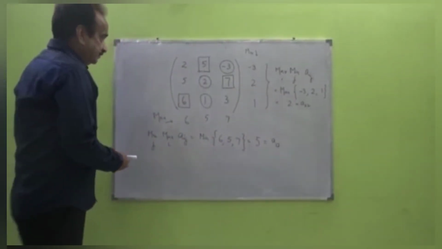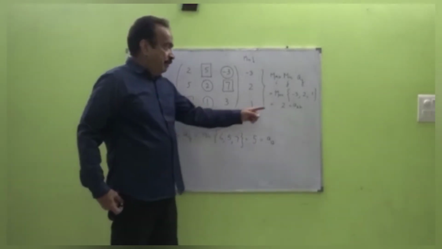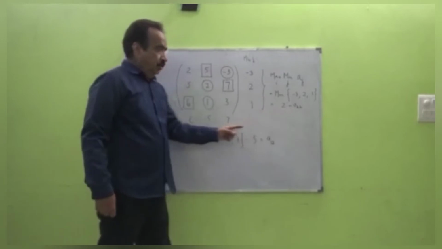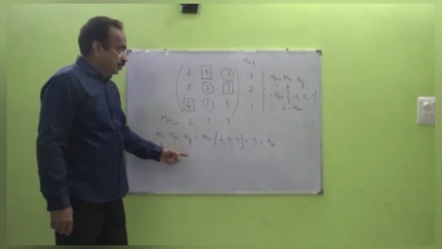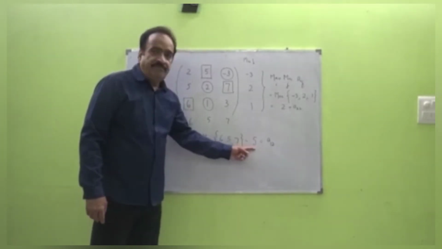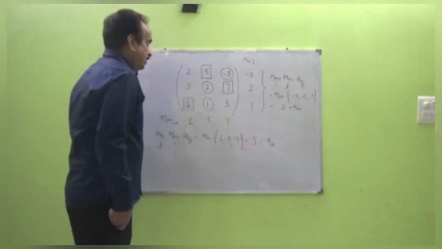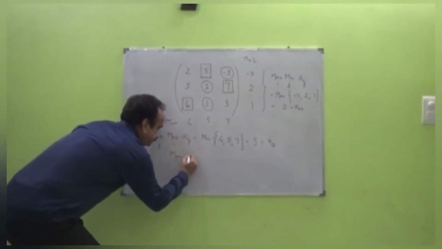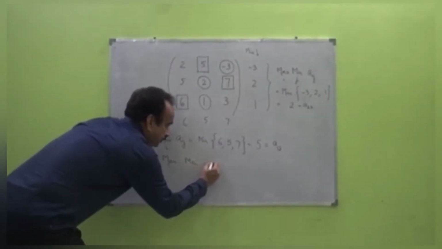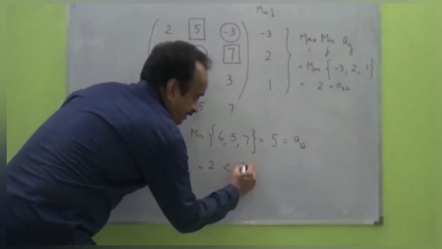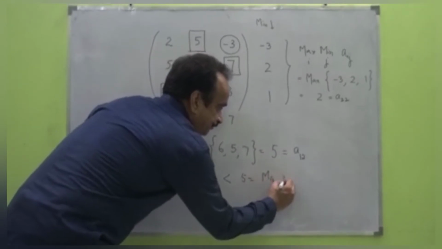Now this means that there is a choice for P1 so that he can get this 2 units. On the other hand, there is a choice for P2 so that P2 has to pay 5 units. We have max min, 2, is less than 5, which is min max.